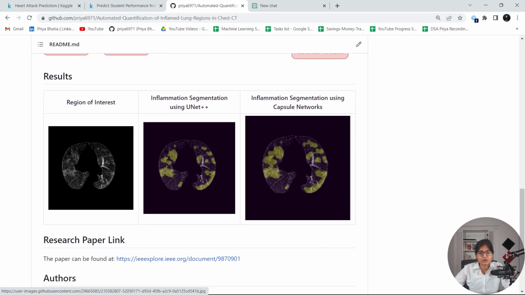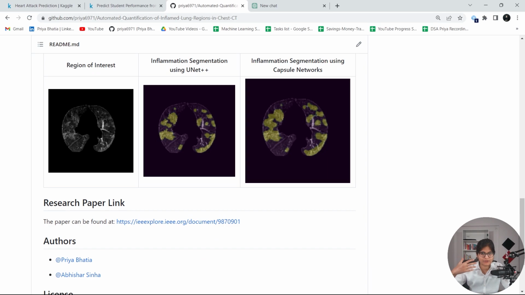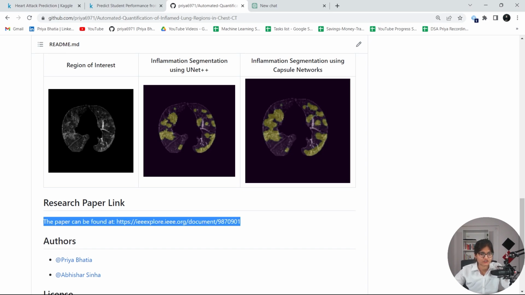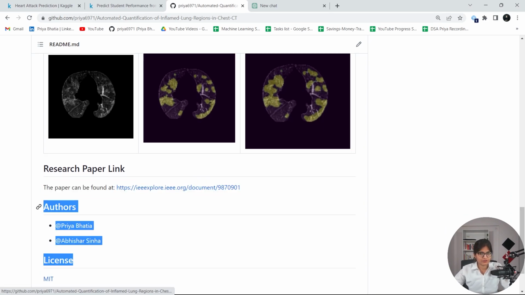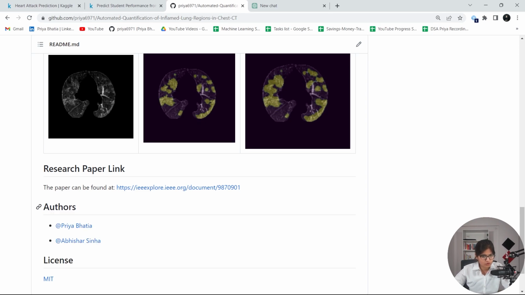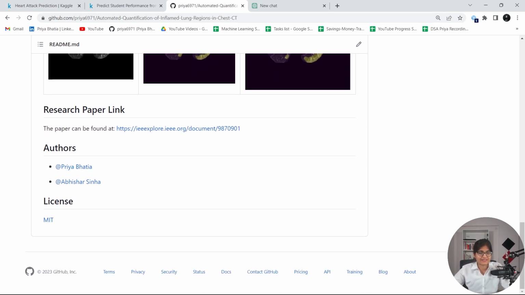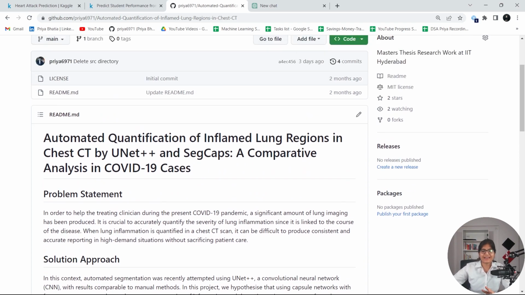For example, if after doing your project you are able to publish anything, that's well and good, so you can attach that link as well. For example, I have attached that. If you did it on your own, that's super. But if it's teamwork, please try to attach their profile links as well, without taking the credit from them, right? And the license. This is so that if anyone doesn't have the time to look at the code, at least they will be able to see your README file and get an idea of what this project is all about.